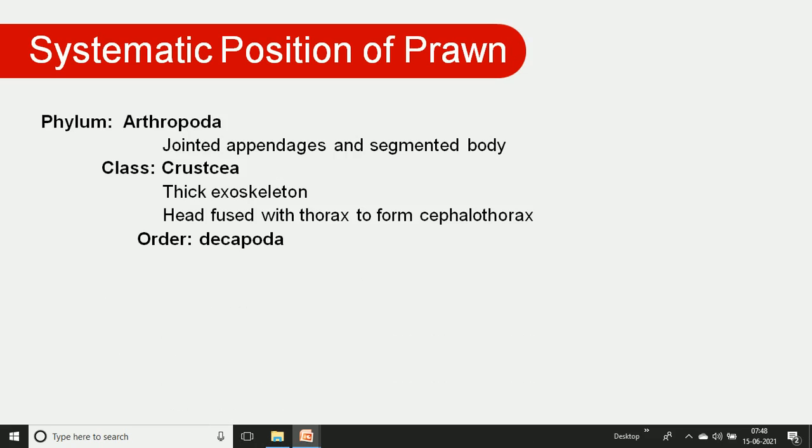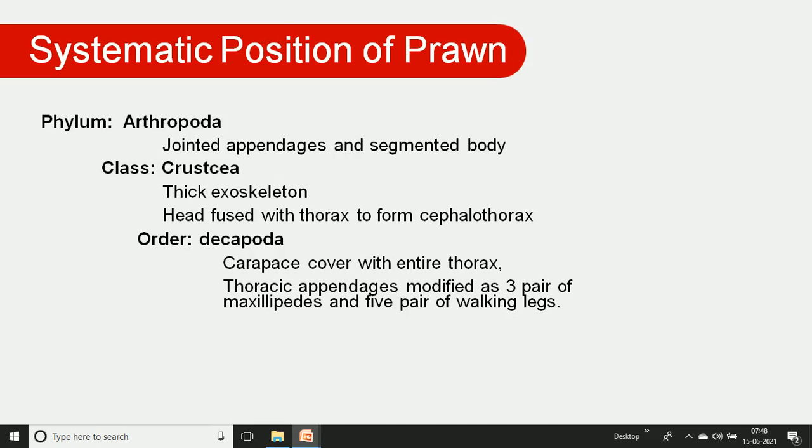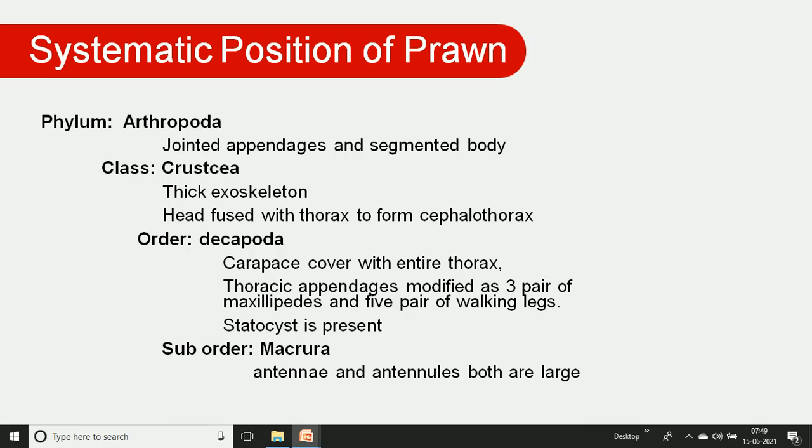Then order Decapoda, that means the carapace covers the entire thorax, and the thoracic appendages are modified, with 3 pairs of maxillipeds. Statocyst is present. Then suborder Macrura, where antennae and antennules are both large, and the genus is Palaemon. These are the general characters of the prawn.